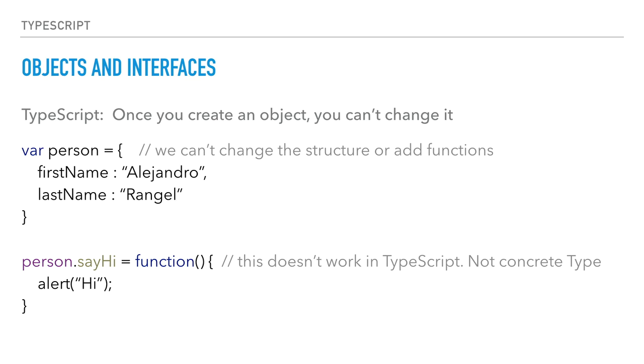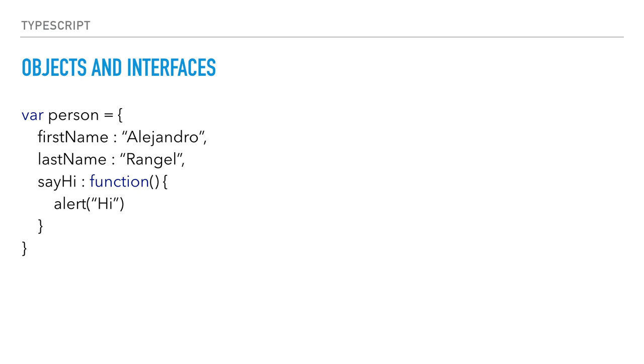First, if you start working with JavaScript, this will have an error because once you type the values, you cannot change the structure of this. So if you start working with TypeScript, this will fail. Okay, so other options. Yeah, you can define something like this. You can define the JSON object and then put the function inside. This will work, but again, it's a workaround. This is not a proper object, not nice.